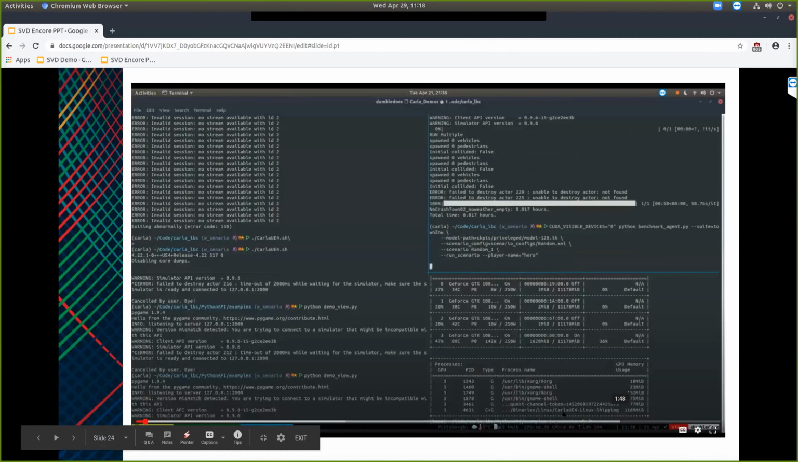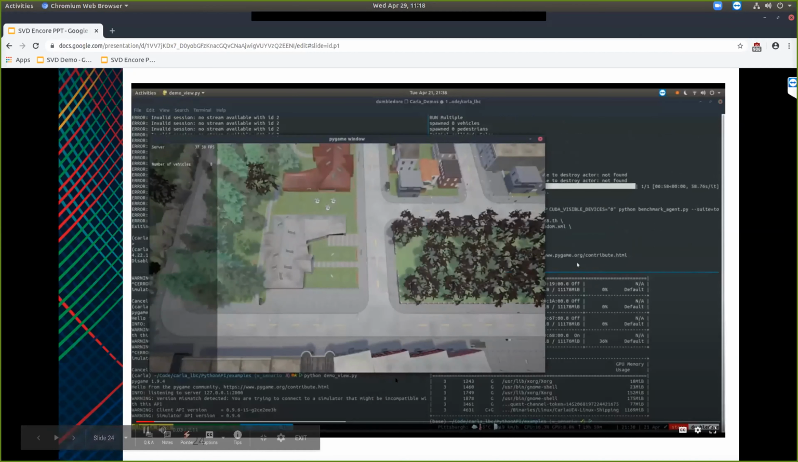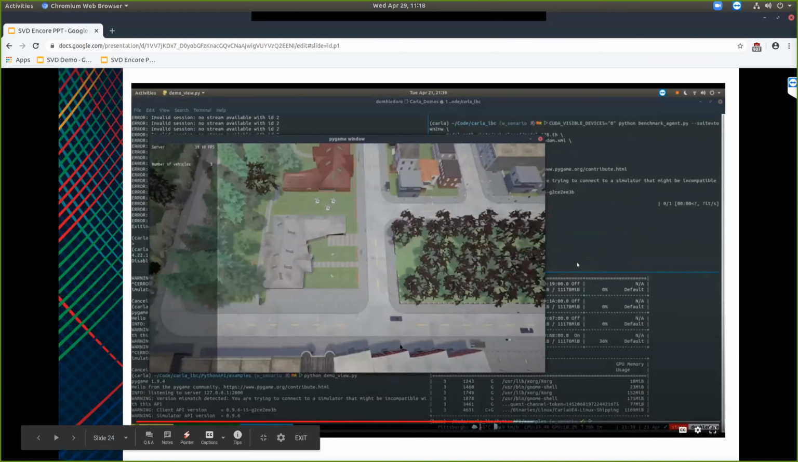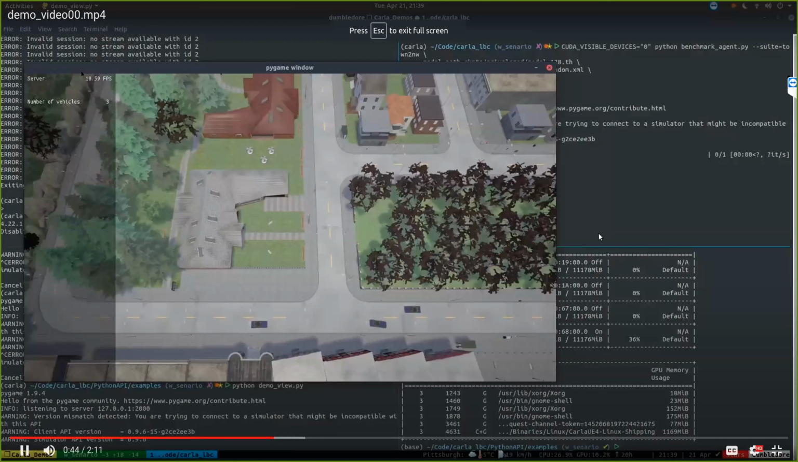So this is a video of the last time's demo, and as you can see, after spawning 3 agents, we are achieving around 10.5 FPS on the top left corner.